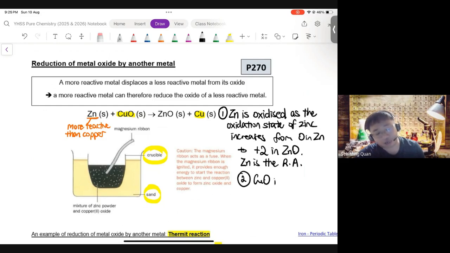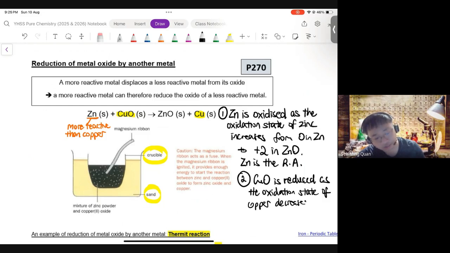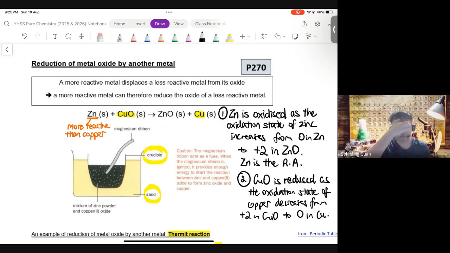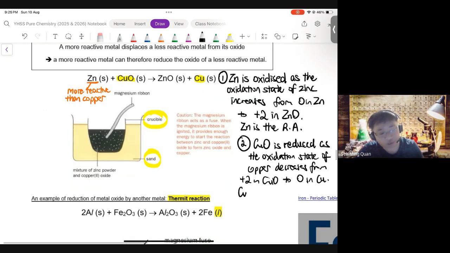You would have realized that copper(II) oxide is reduced as the oxidation state of copper decreases from +2 in CuO to 0 in Cu. So that tells you that copper(II) oxide is reduced. So CuO is therefore the oxidizing agent because it is itself reduced.